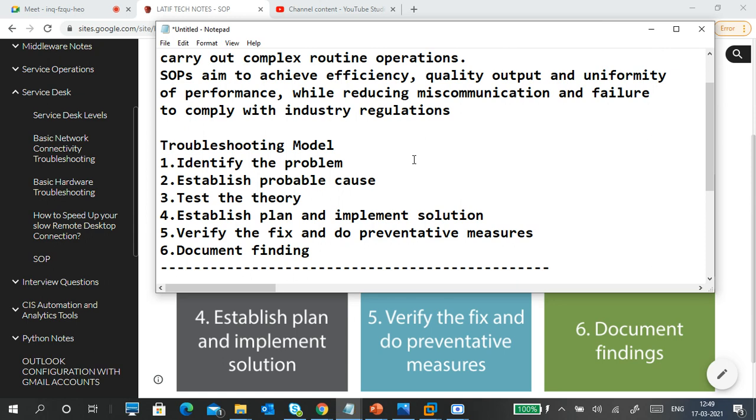Next, establish the plan and implementation of how to solve the problem, solve it, and verify the fix is working or not. After solving, check whether it is working, and take prevention measures so the problem won't come again. Then document it: what the problem was, when it occurred, what the cause was, what implementation solutions you did, what fixes you made, and what preventions you took. The entire thing should be documented. So this is SOP.